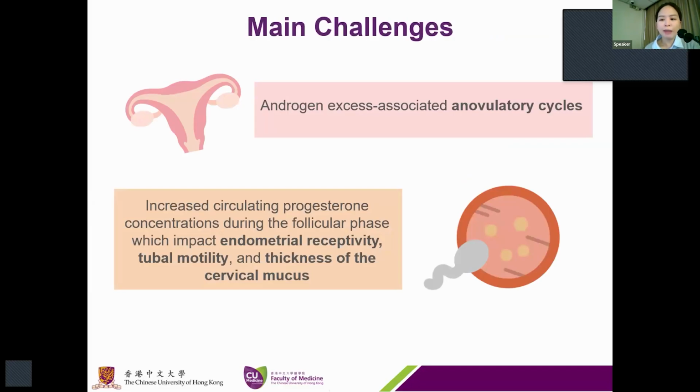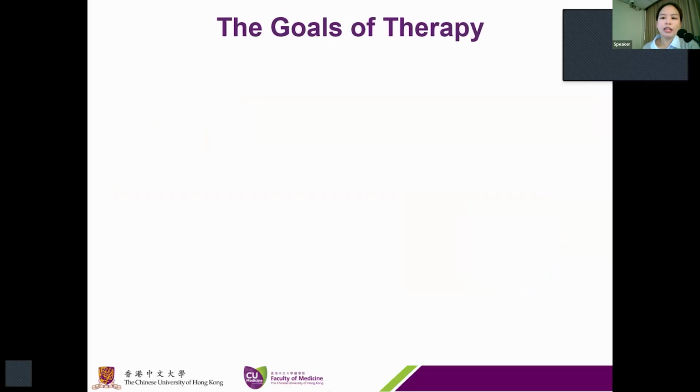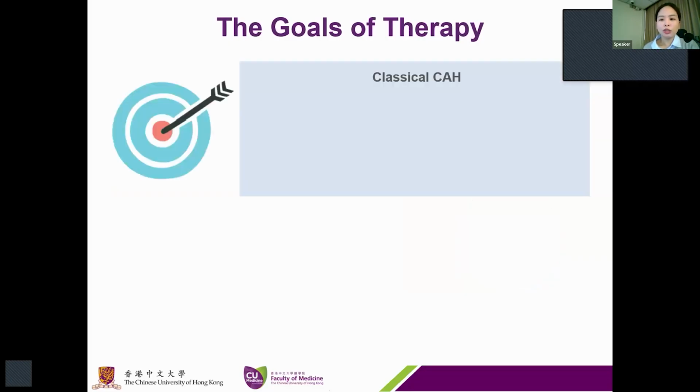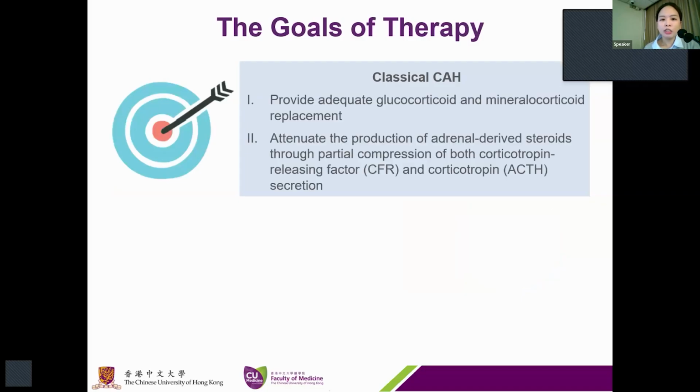This will negatively impact the endometrial receptivity, tubal motility, and also the thickness of the cervical mucus. To tackle these problems, it is important to provide adequate glucocorticoid and mineralocorticoid replacement to attenuate the production of adrenal-derived steroids through the partial suppression of both corticotropin-releasing factor and corticotropin secretion.